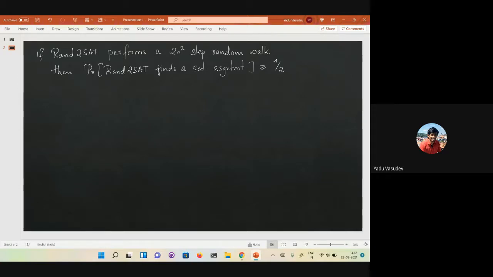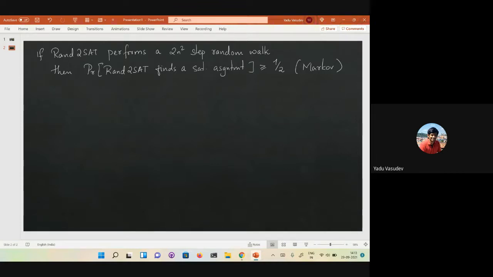Because this is just Markov's inequality: the expected number of steps is n square, so if you run it for 2n square steps, the probability that you need to perform more than 2n square steps is at most half. So if you perform a random walk of length 2n square, then with probability at least half, you will find a satisfying assignment.